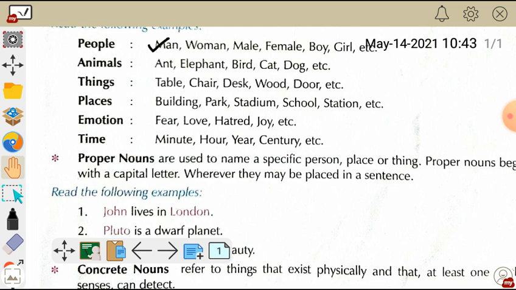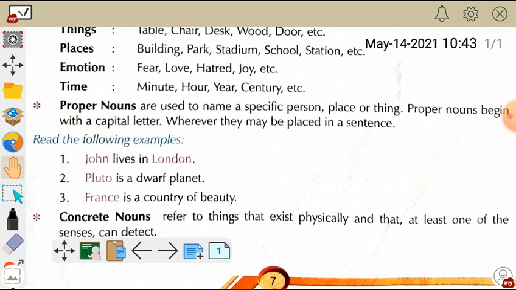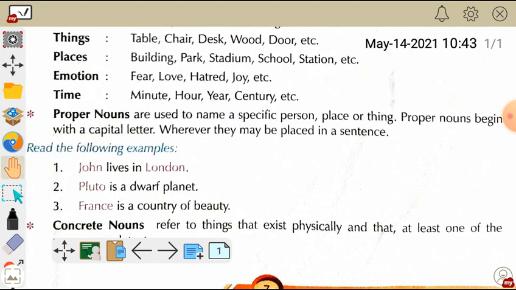Proper noun. Even your name is considered a proper noun, whether you are a girl or a boy, you have some name. That name will be considered a proper noun, which means that name will be considered a specific name. For this reason your name will be considered a proper noun.